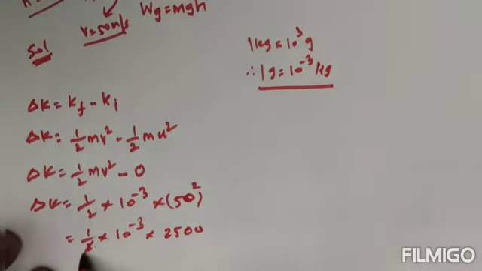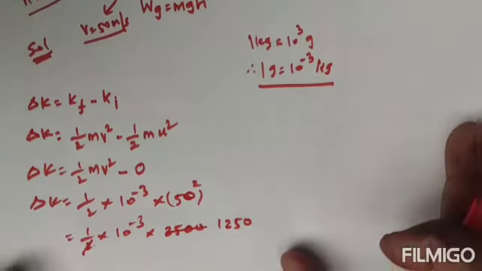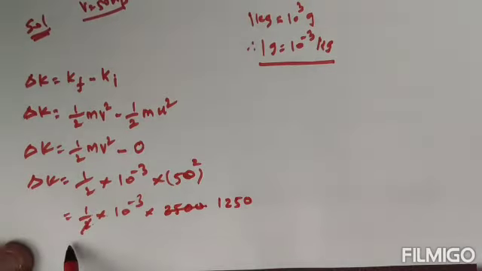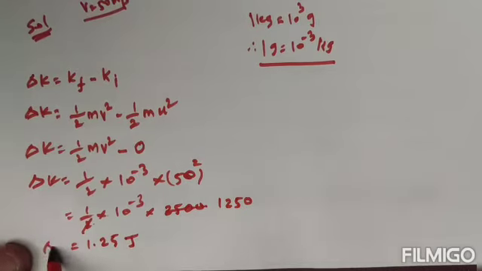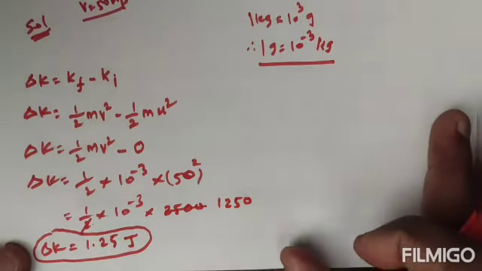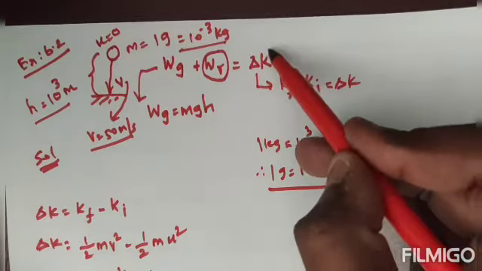Half of 25 is 12.5, so 1250. So 10 power minus 3 into 1250, we can write as 1.25. This is energy, the unit is joule. So we found delta k, that is 1.25 joule. So delta k is over.